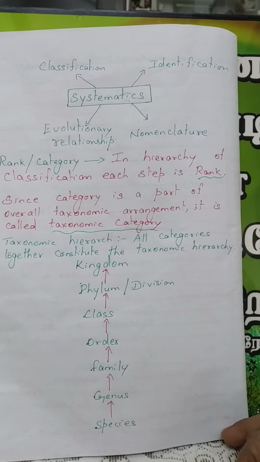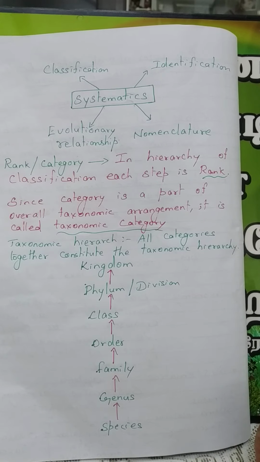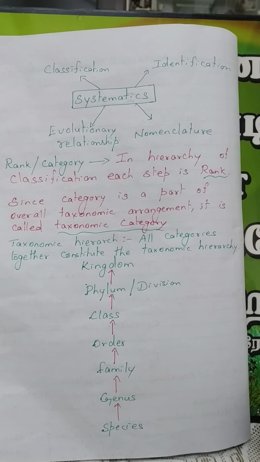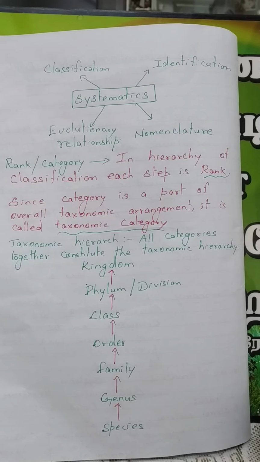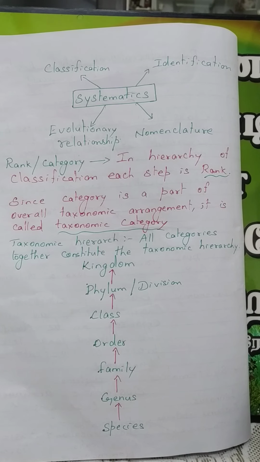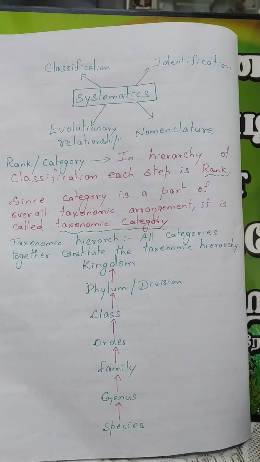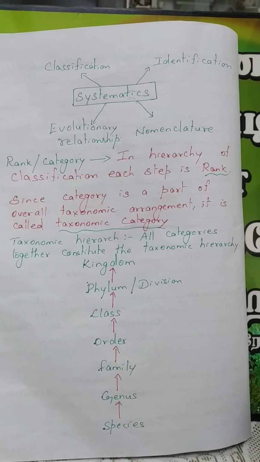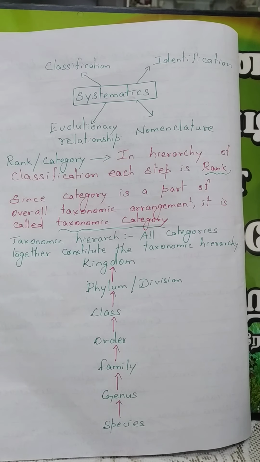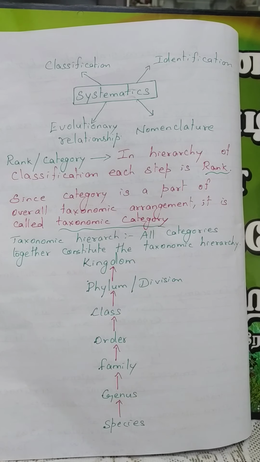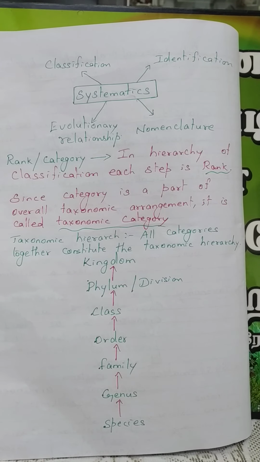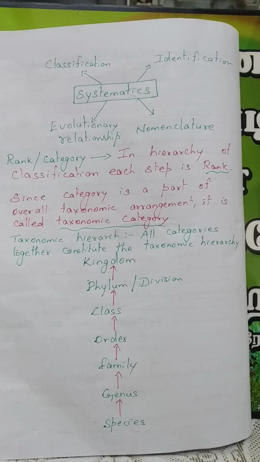In olden days, human beings wanted to know about organisms only for food, shelter, and clothing, because that was the need of mankind in those days. So, in olden days, organisms were classified based on their uses.